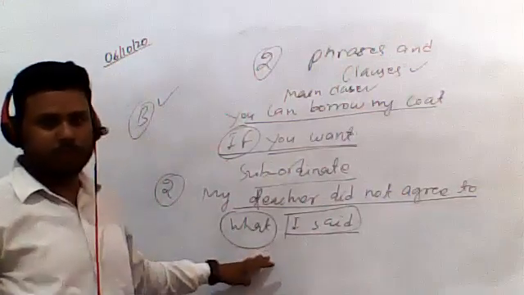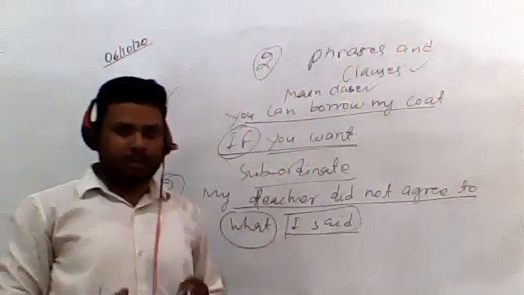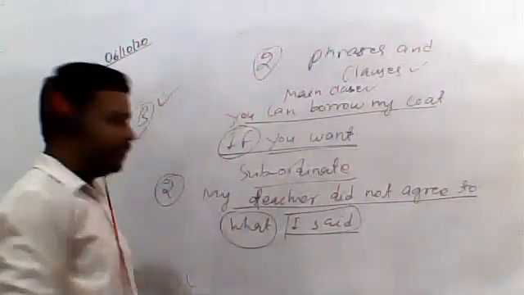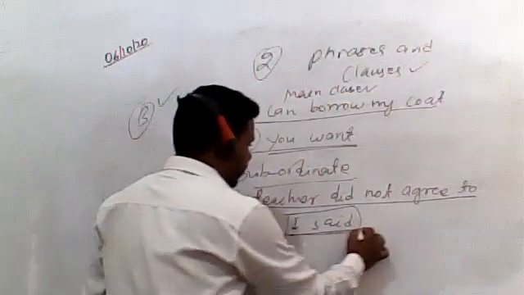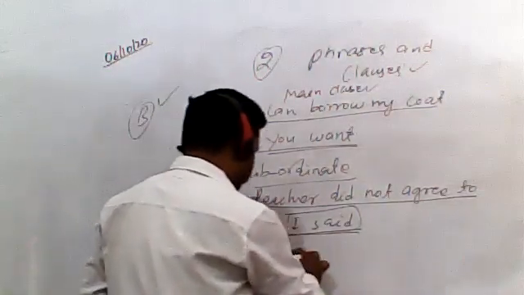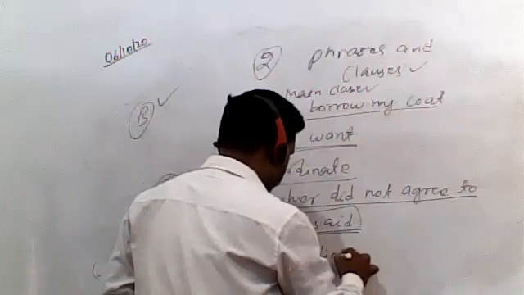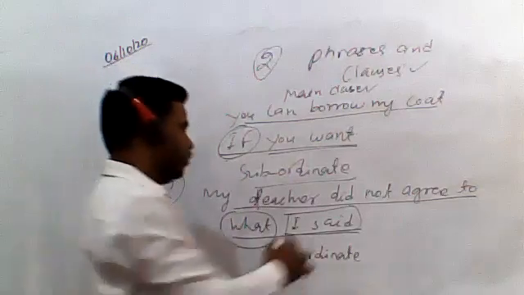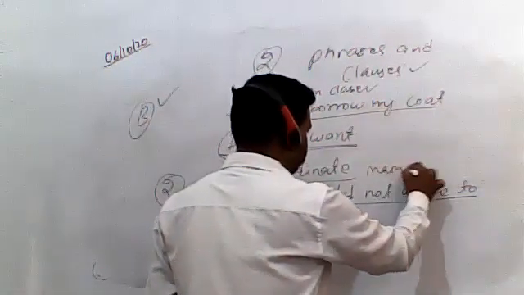किसके help से जुड़े, what. So what I told you is that the part which has been used after the conjunction, that is the subordinate. So it's quite clear. "What I said" is the subordinate clause in this one, and "my teacher did not agree to" would be our main clause.